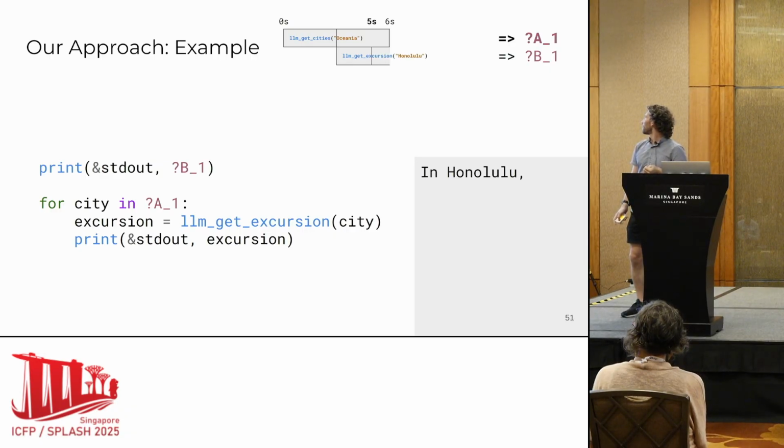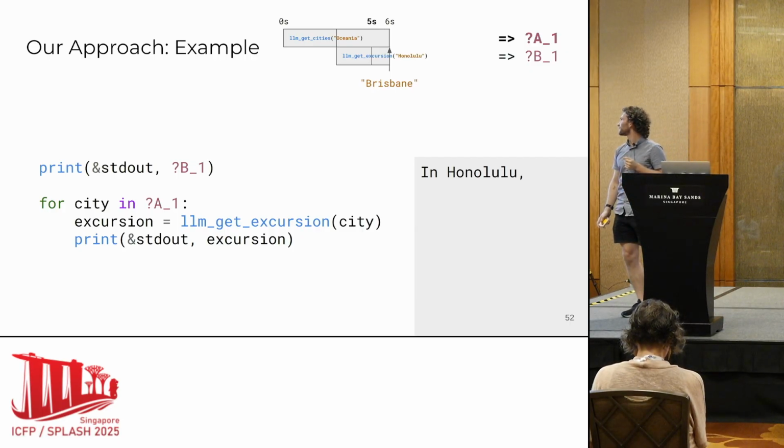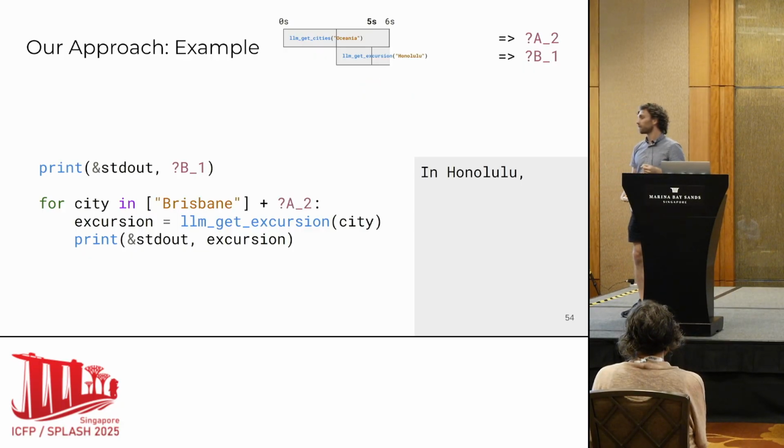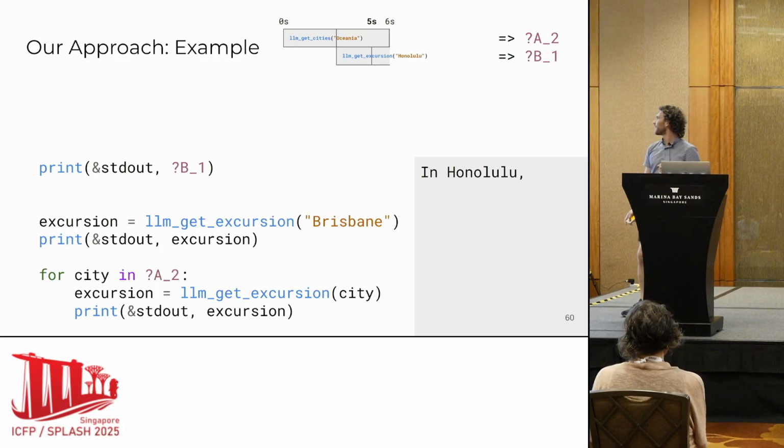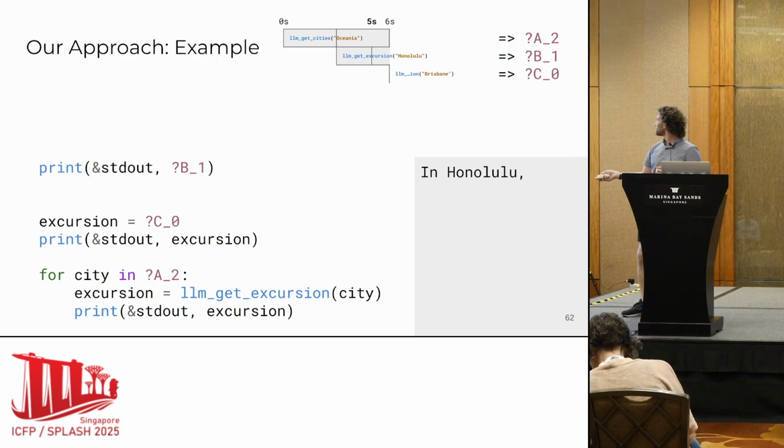Maybe we wait a little while longer. Here, we've been able to print something to the user much, much more quickly than we were able to before. So we wait a little while longer. Maybe we hear back Brisbane is a city. So as before, we're going to replace the hole A1 with the list containing Brisbane concatenated with another hole A2. Again, we can unroll our loop. Again, we can substitute. And again, we can dispatch our Brisbane call.